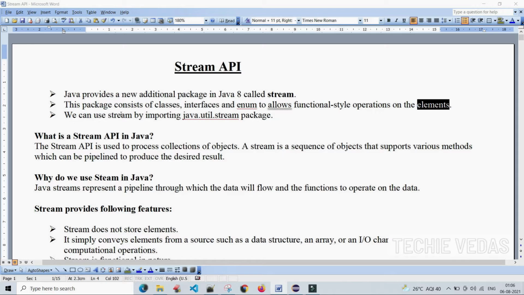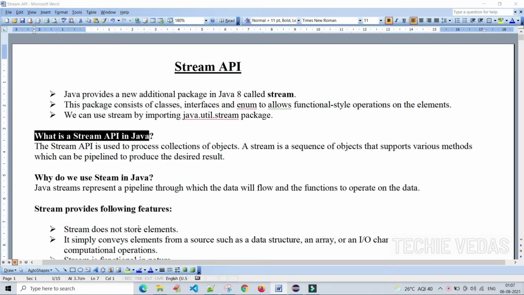We can use the stream by importing. Generally, if you want to use any functionality, nothing but any specific feature, we have to import the specific package. In the same way, we have to import the java.util.stream package to work on the streams.